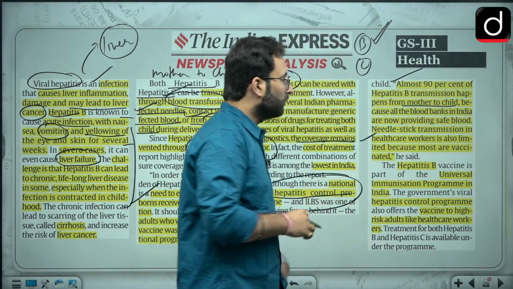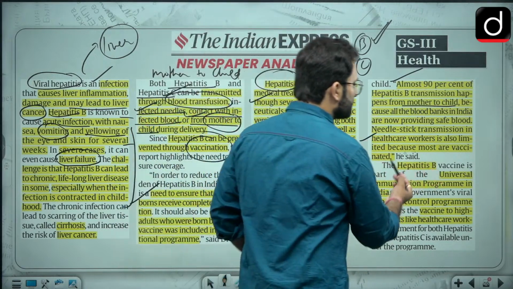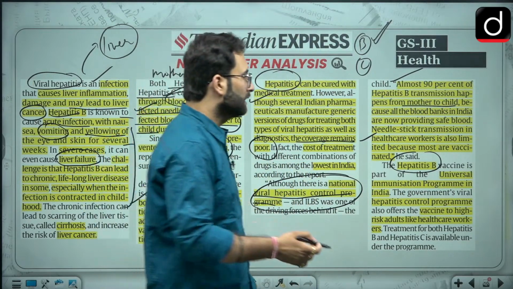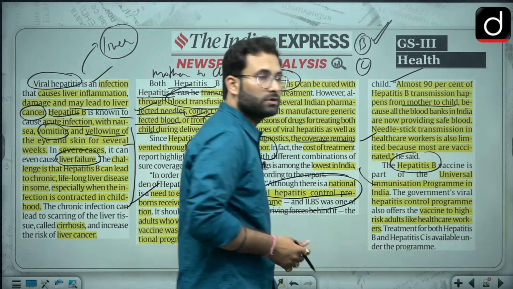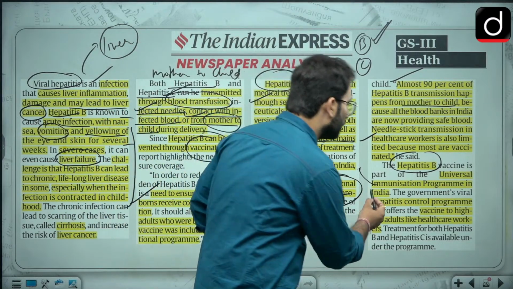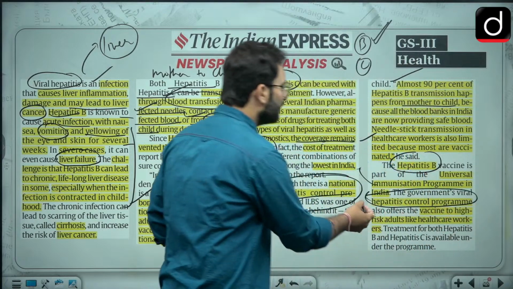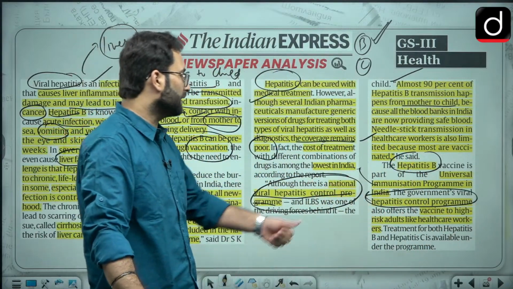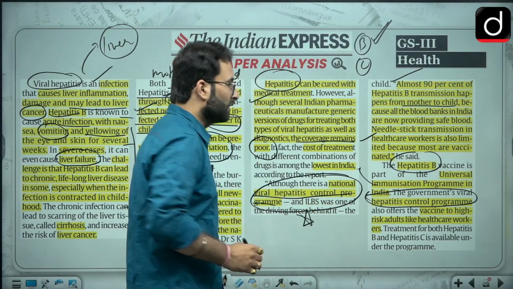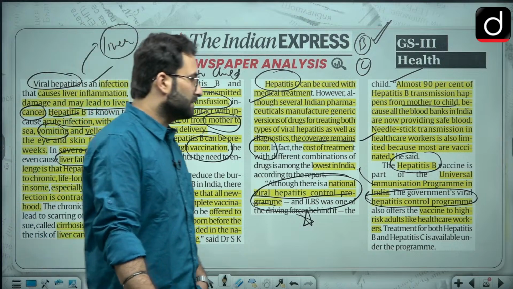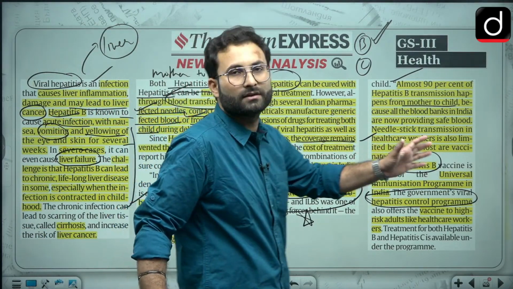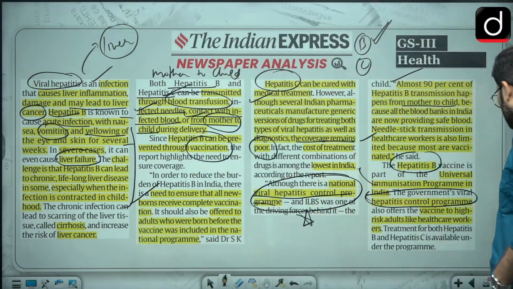For hepatitis B there is the universal immunization program in India, for which we have Indradhanush, wherein we are going for the vaccinations, and the government's viral hepatitis control program is there. So please remember the national viral hepatitis control program. Vaccines to high-risk adults like healthcare workers should be given. These are certain things which they have discussed, or the crux you can see over here.